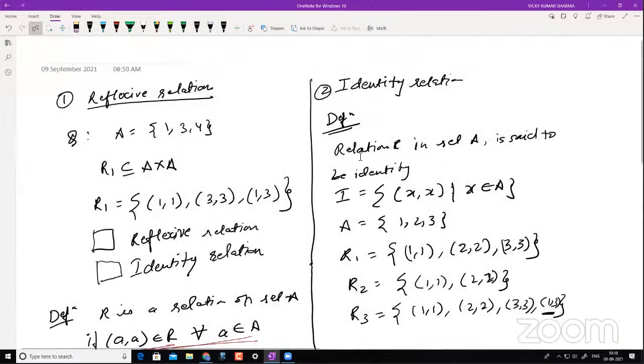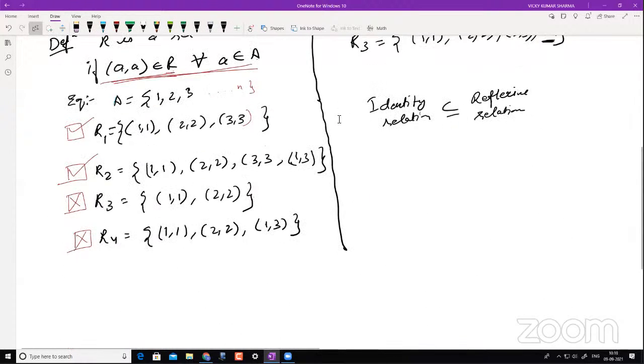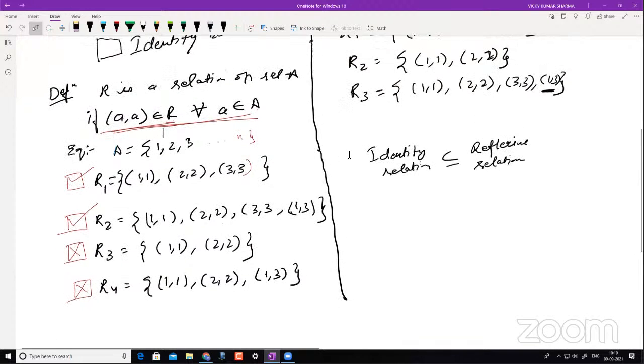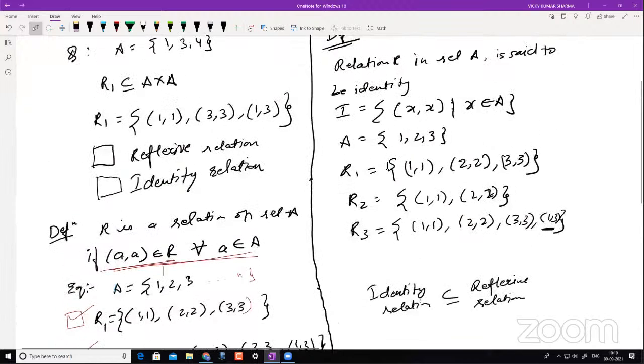Okay. Clear. So sir, when you say other elements, they should be available in that particular set, right? Yeah, exactly. Okay. Thank you. Yeah, you're welcome.